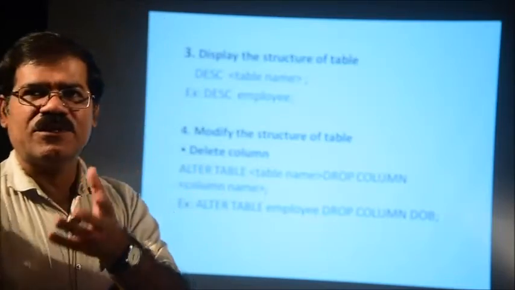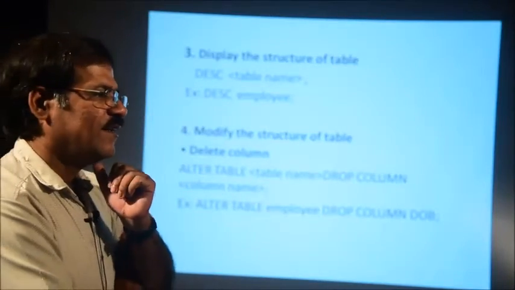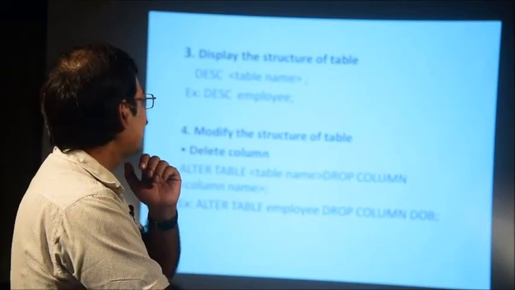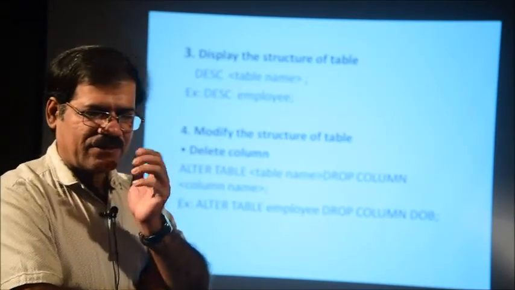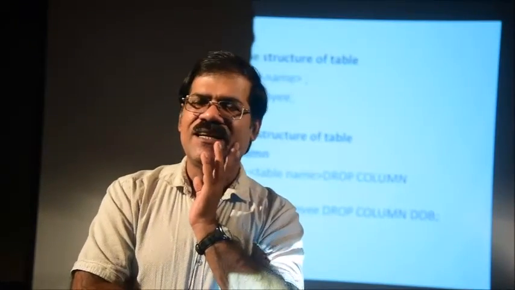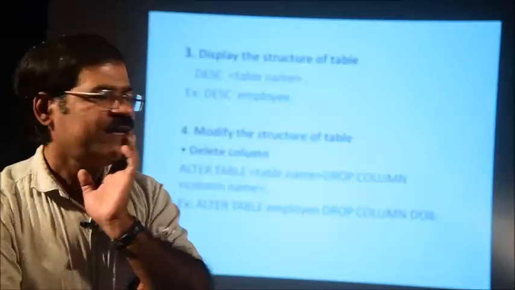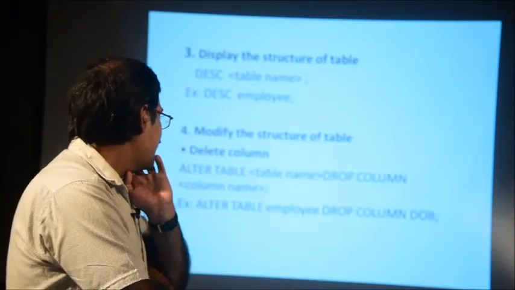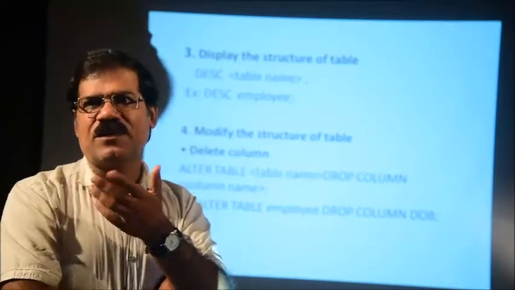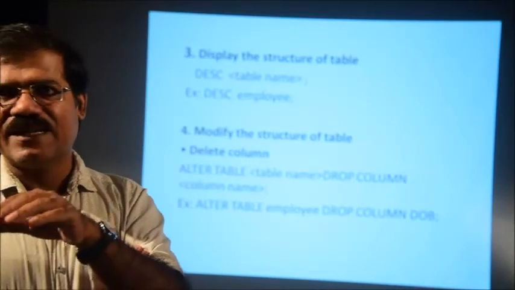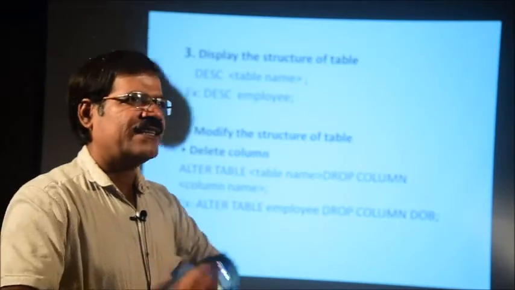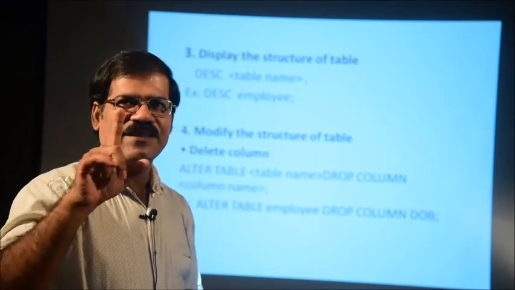So how to make the structure visible on your computer screen? You write DSC, DSC means description of your table. So that will be visible. You write DSC followed by the table name. If you write DSC employee, the structure of the table we already created, which is available in memory, will be fetched and displayed on your screen. That is, the name of the table is employee, having 3 fields.